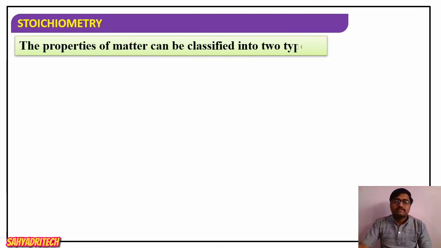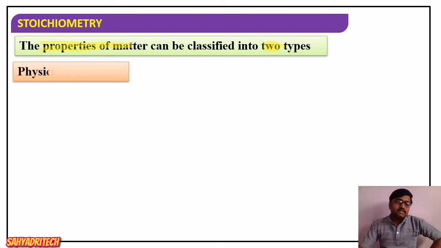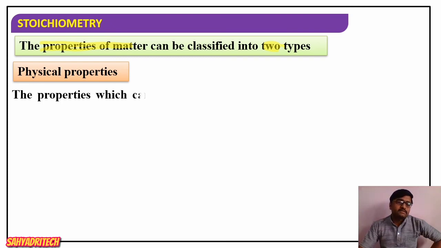Now, the properties of a matter can be classified into two types. The properties of a matter can be classified into how many types? Two types. So what is the basis here? Based on the characteristics, that is, based on their physical nature and based on their chemical nature. We can characterize the properties as physical properties and chemical properties.